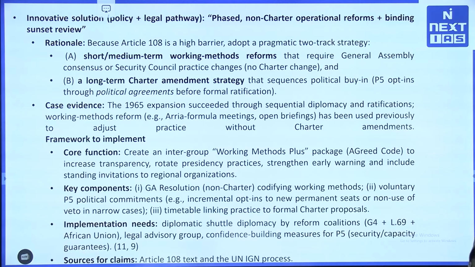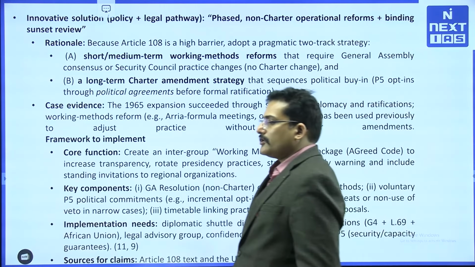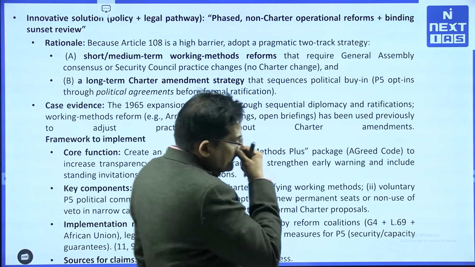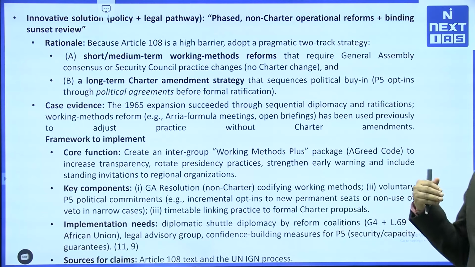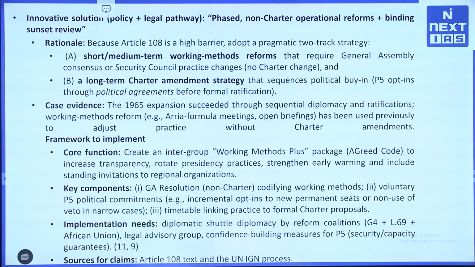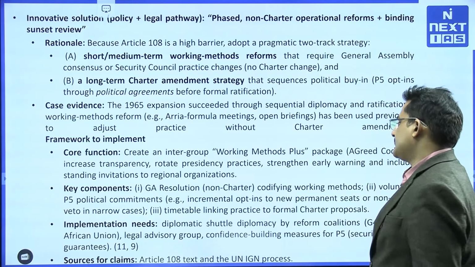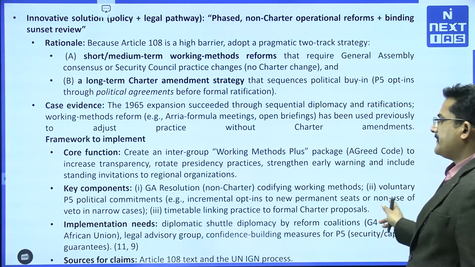Now, what can we do? What can India, or like-minded countries like India, do? We have seen there is Article 108, right. So, let us try to work in this direction. We can have a short term working mechanism and a long term mechanism to improve the situation. What is the short term working method? It requires General Assembly consent, right, and the consensus of Security Council practice changes, right. Plus, once things are better, we can use the political clout of India to do the reform of the United Nations Security Council. That is the long term and short term plan, right.